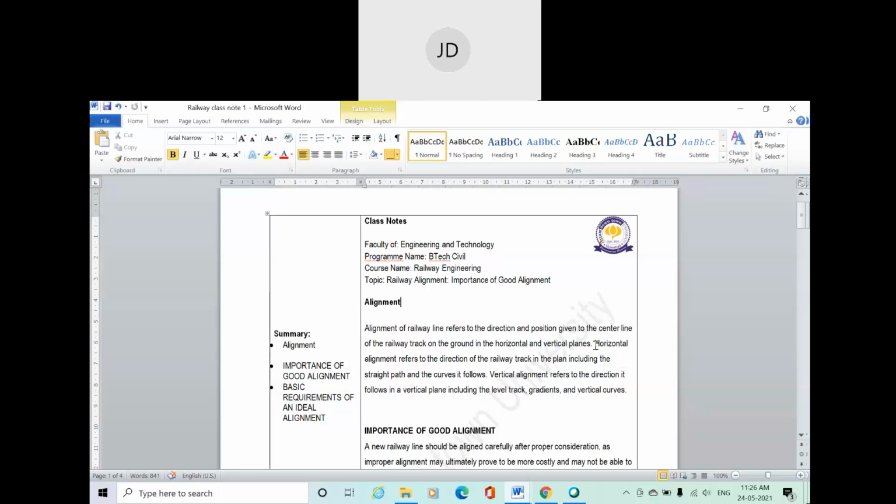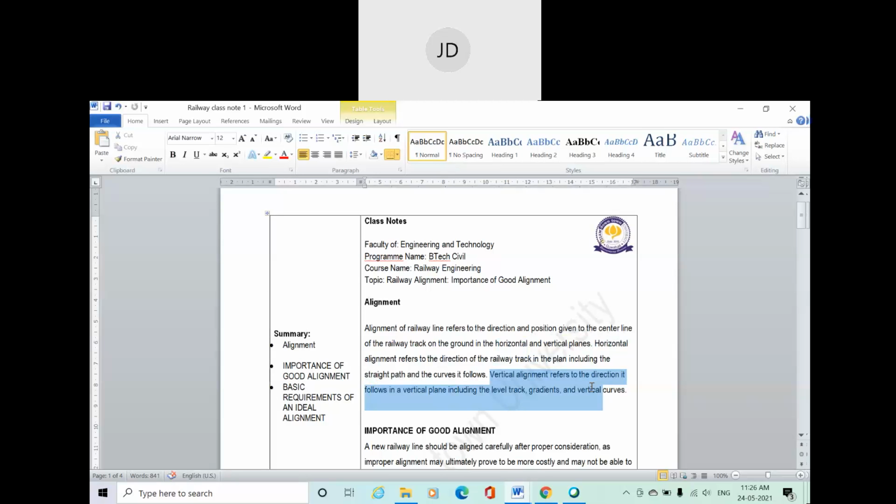Horizontal alignment refers to the direction of the railway track in the plane, including straight path and curves. I have already mentioned that horizontal alignment is mainly about the straight path and the curved path.